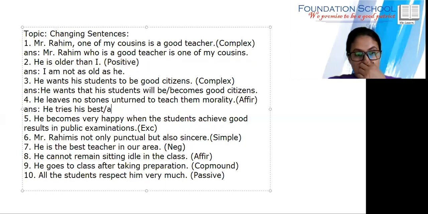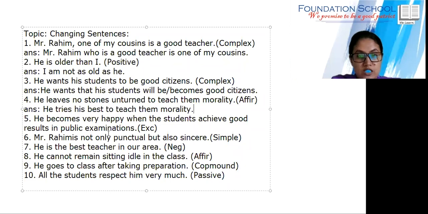He leaves no stone. He tries his best for what? He tries his best to teach them morality. Leaves no stones, that means he tries his best to teach them morality.